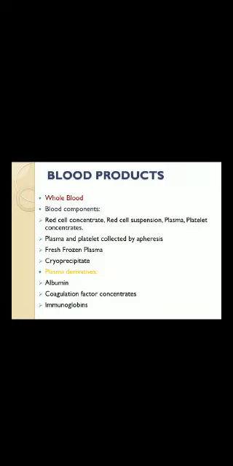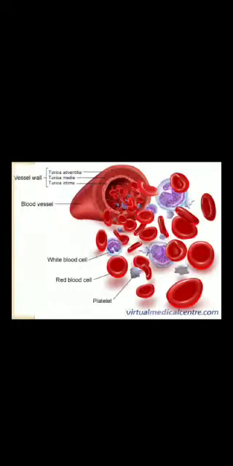So coming to the blood products. Whole blood. What does the whole blood contain? RBC, WBC, platelet, plasma. So whole blood has everything. Plasma and platelet are collected by apheresis, and also fresh frozen plasma and cryoprecipitate. So what are the plasma derivatives? Plasma derivatives are albumin, coagulation factor concentrates and immunoglobulins.